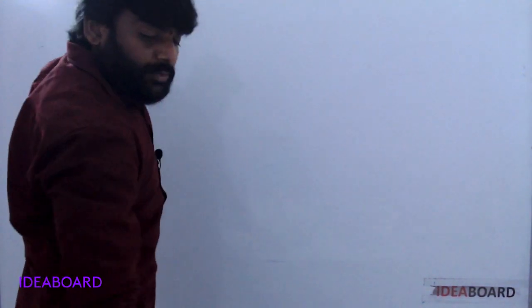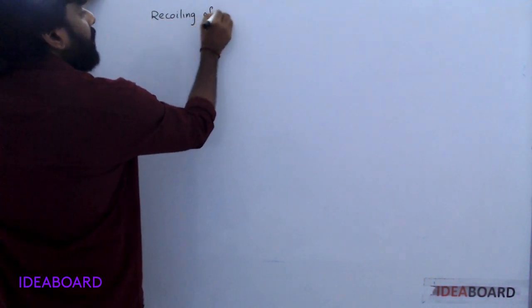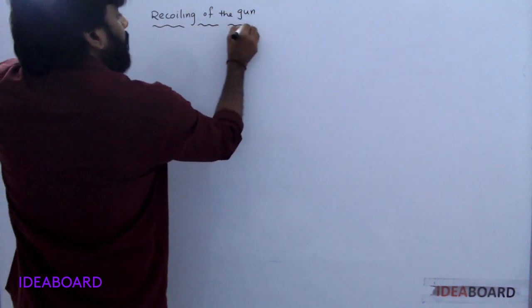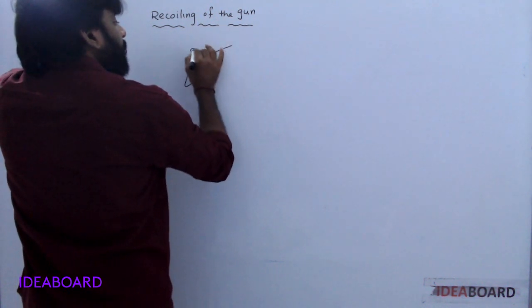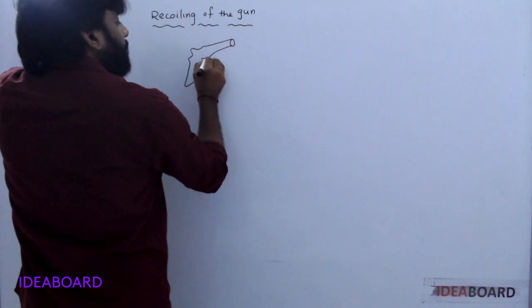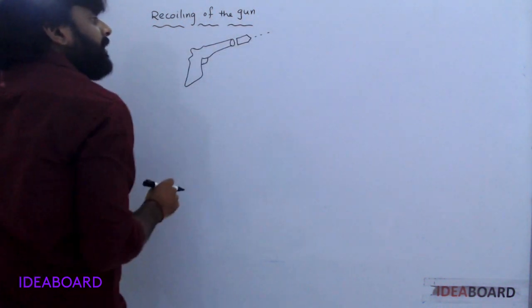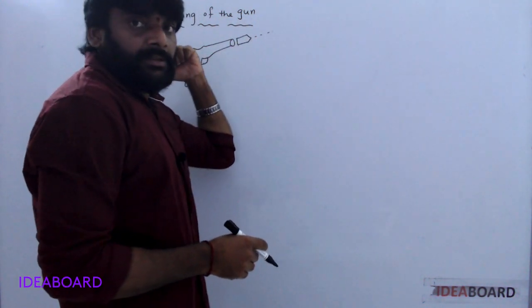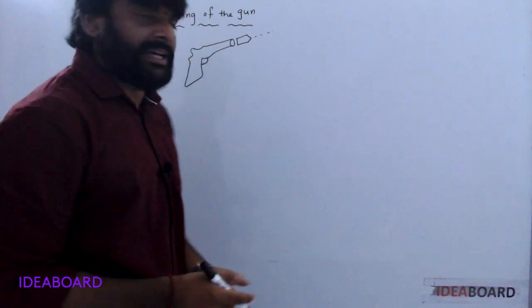Now, one application is recoiling of the gun. Consider one gun and a bullet. When it is fired, the bullet comes outside, and at the same time the gun moves in the backward direction. That is recoil, that means it has some recoil velocity.